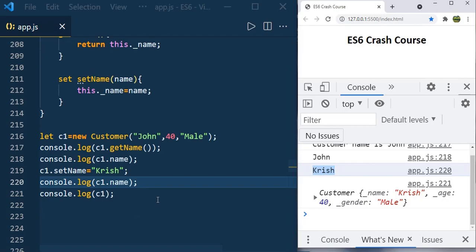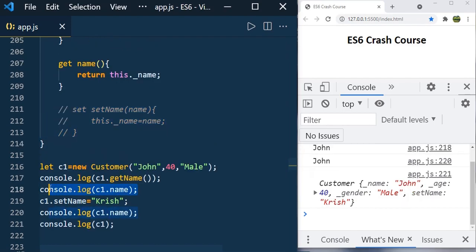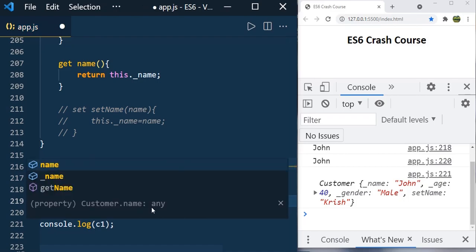And you can have only get also. Instead of having the set, you can have only the get. So in that case, you can just comment this code. c1.name is John, and we are setting c1.name. Of course the setter is not there, so what you do, we just remove it, but we mention just c1.name.